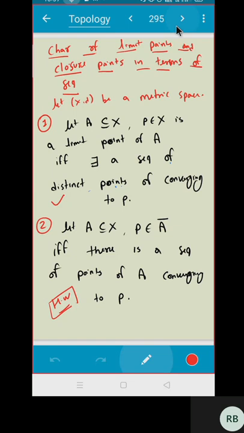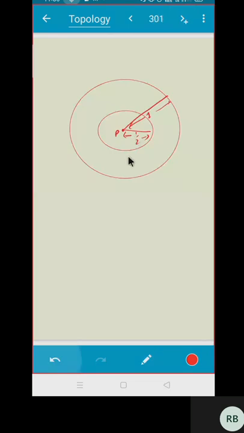So we should take the point x1 which is not equal to x2. Yes. But we have taken the point x2 from B(P, 1/2) which is not equal to x1. Why? Because every point of B(P, 1/2) is a point of B(P, 1) also. Sorry, B(P, 1/2) is a subset of B(P, 1).